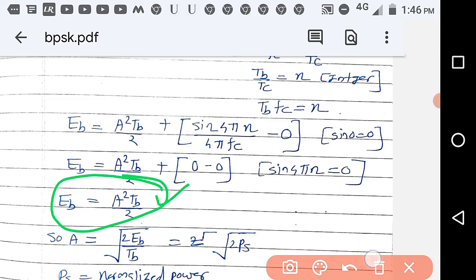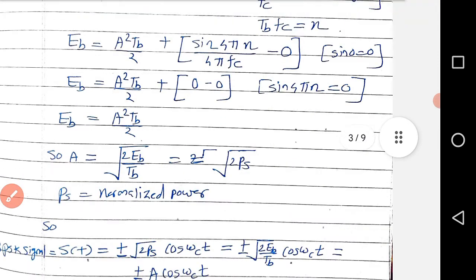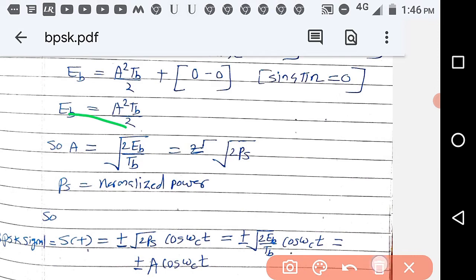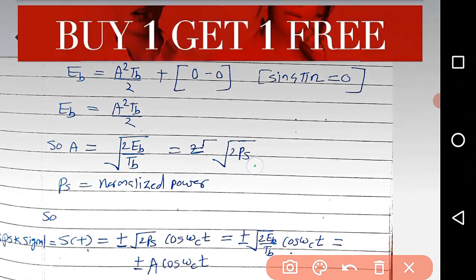It is not necessary to derive this every time. Whenever there is a cos omega ct in the derivation from 0 to Tb, you have to write its energy as A squared Tb by 2. You have to learn this equation by heart. So now A becomes, if you take 2 here, 2 Eb divided by Tb. So A squared is equal to 2 Eb divided by Tb. Now you know that Eb by Tb is power, the normalized power, so that is equal to 2 Ps.